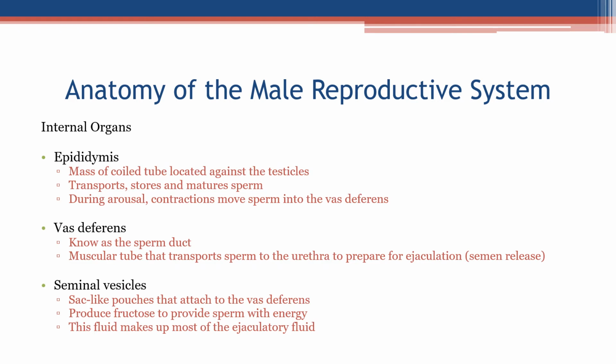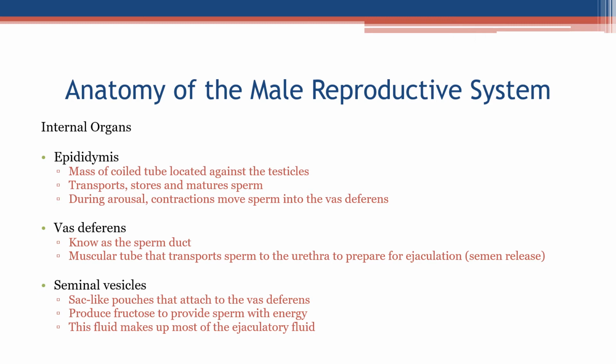Epididymis. Mass of coiled tube located against the testicles. Transports, stores, and matures sperm. During arousal, contractions move sperm into the vas deferens. Vas deferens. Known as the sperm duct. The muscular tube that transports sperm to the urethra to prepare for ejaculation, semen release.